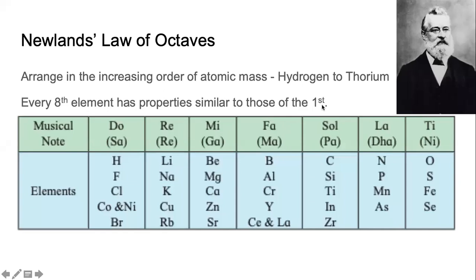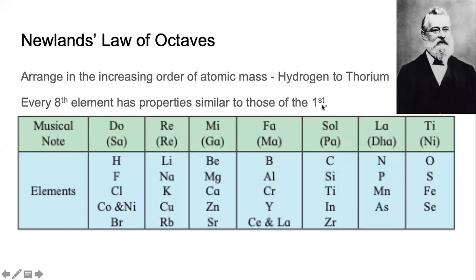I'll read what Karthik has said. Karthik has said, the elements are arranged in order of increasing atomic mass, then property of eighth element is similar to the first element. Yes, it is 99.9% correct. The only thing that I was looking for, Karthik, and the entire class is, we should have said, when the elements are arranged in order of increasing atomic mass, then the property of the eighth element is similar to the first element.